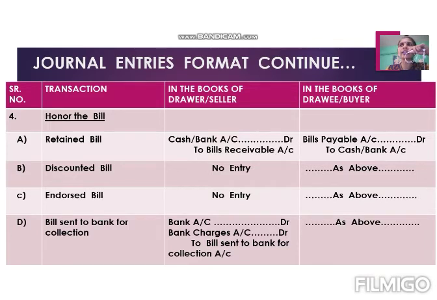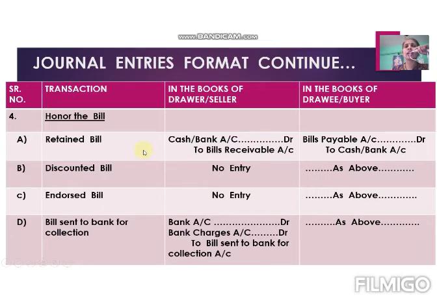First, we assume that if drawee makes the payment of the bill on due date, then it is known as drawee honoring the bill. In the books of drawer, you are seeing on the screen four entries, four options. Why these types of entries are there? Because entries in the books of drawer depend on which option he previously used for that particular bill.